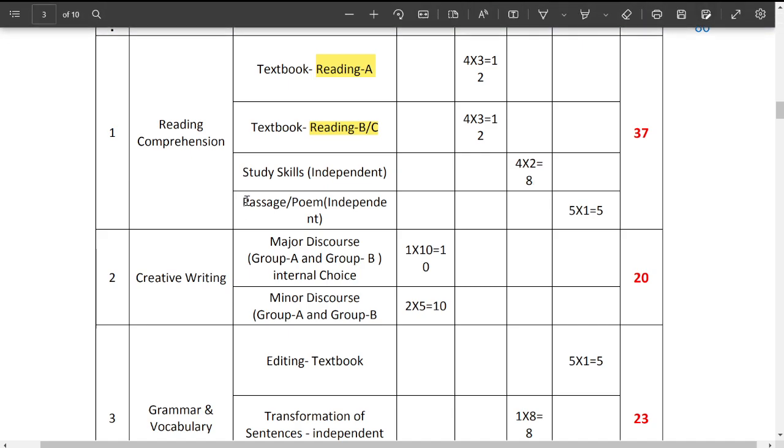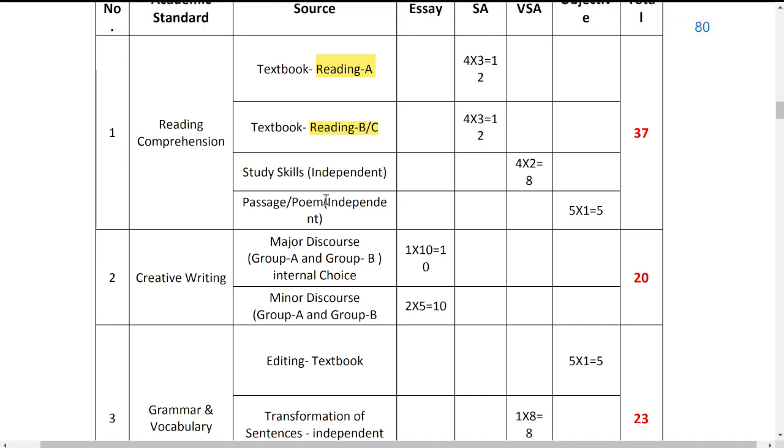Next, we have passage or poem. So again, it can be passage or it can be poem, and this is also not going to be from the textbook. This is also independent. Remember, wherever you find this word independent, they are not from the textbook.